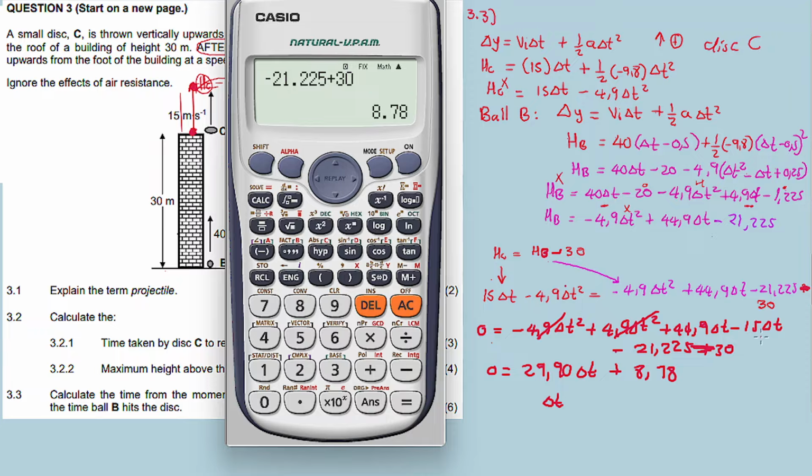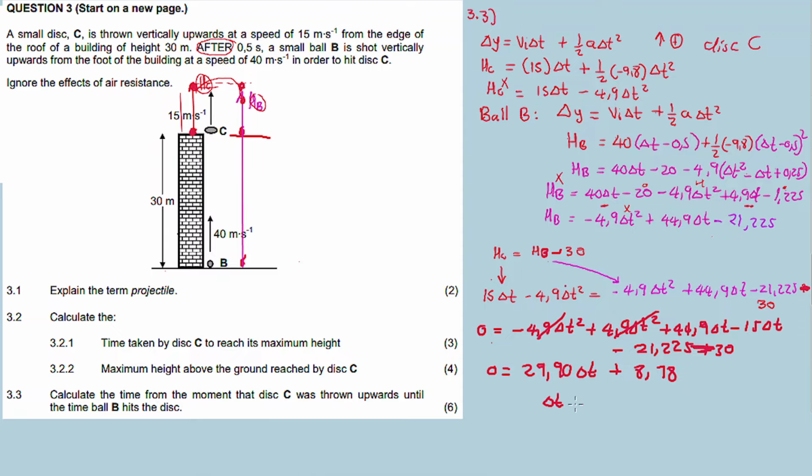Yes, you put 29 on this one, and then minus 21.225 minus 30 you put 51. It's going to be 29.90 minus 51.23.